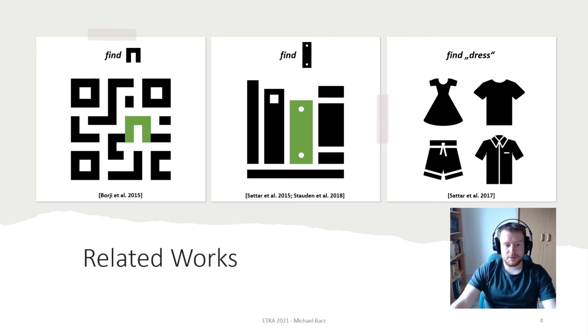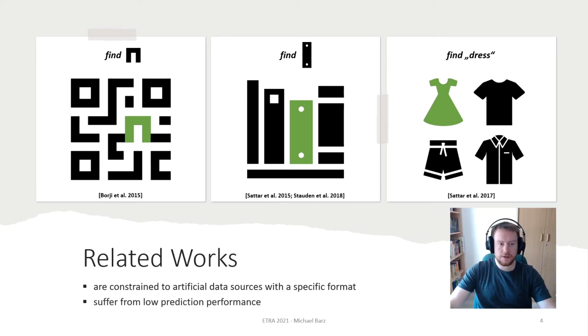Sattar and colleagues also presented a method for predicting the category or attribute of potential search targets. For this, they asked users to find objects of a certain category or with a certain attribute in an image collage of 20 pieces. However, related works are constrained to artificial data sources with a specific format, like the dot-like patterns, or image collages with clearly defined object boundaries and a limited set of target classes. In addition, they suffer from low prediction performance.